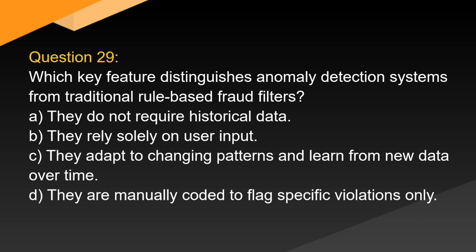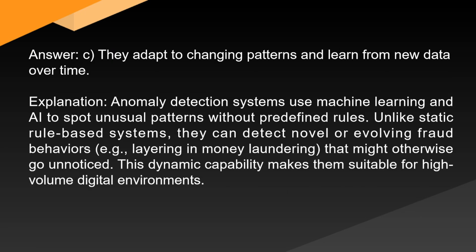Question 29. Which key feature distinguishes anomaly detection systems from traditional rule-based fraud filters? A. They do not require historical data. B. They rely solely on user input. C. They adapt to changing patterns and learn from new data over time. D. They are manually coded to flag specific violations only. Answer C. They adapt to changing patterns and learn from new data over time.